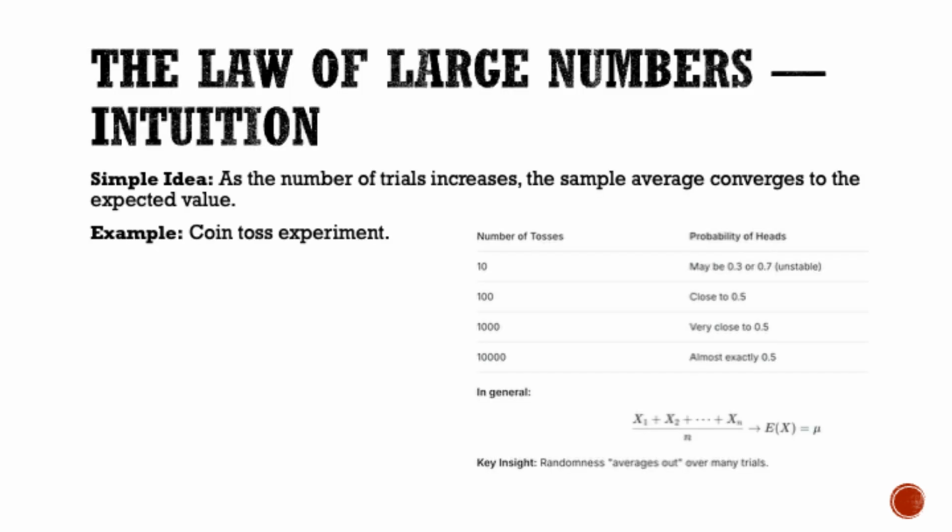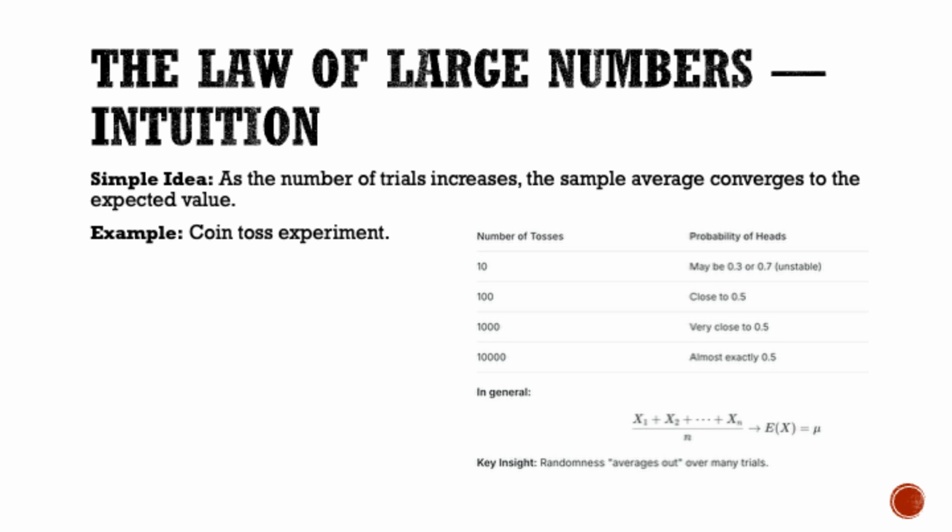Let's develop some intuition for the law of large numbers. The simple idea is this: as the number of trials increases, the sample average converges to the expected value. Consider the coin toss experiment again. With 10 tosses, the proportion of heads might be 0.3 or 0.7. It's unstable and varies a lot. With 100 tosses, it's much closer to 0.5. With 1,000 tosses, it's very close to 0.5. And with 10,000 tosses, it's almost exactly 0.5.